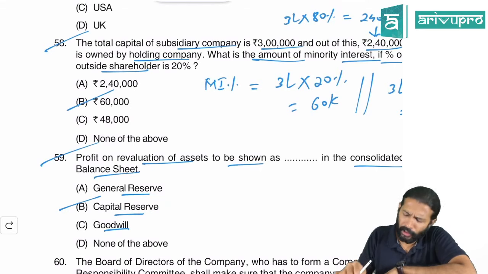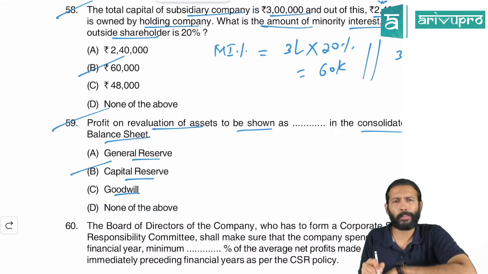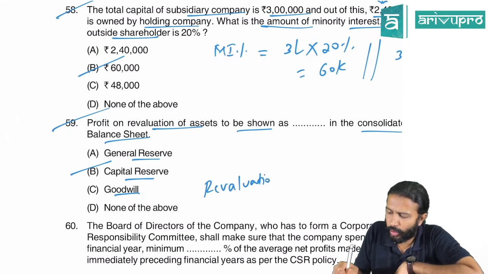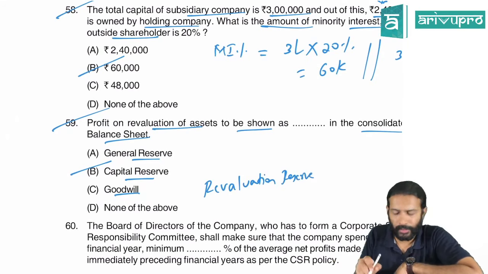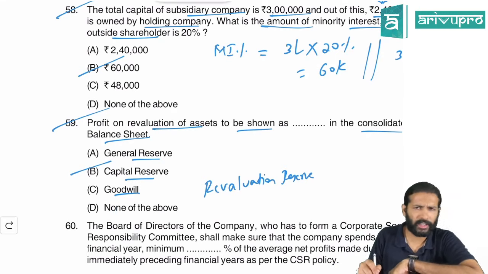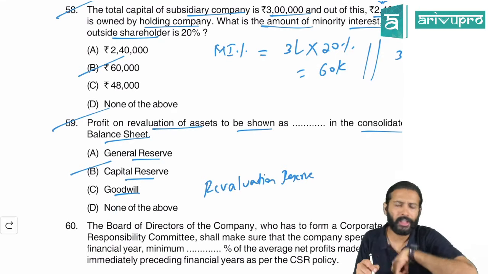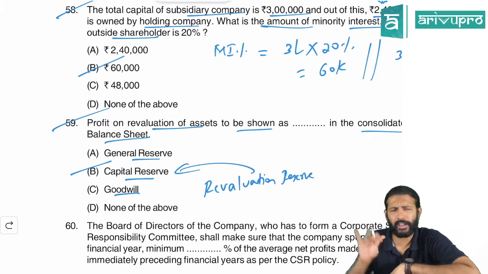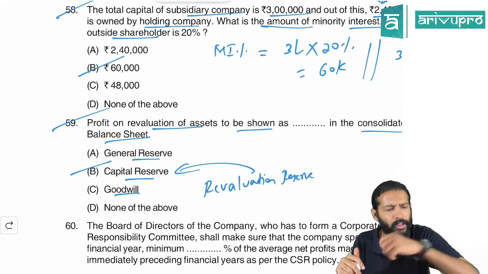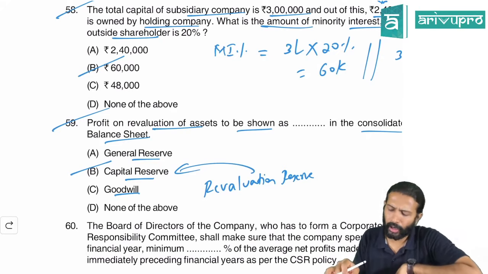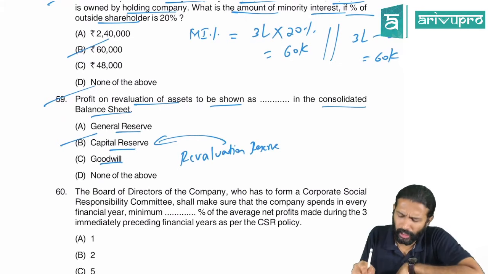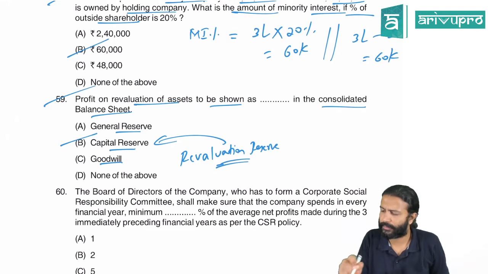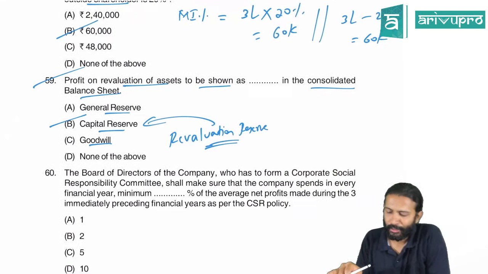So if I was the evaluator, even if you select D, marks should be given, because that goes to a specific reserve known as revaluation reserve. So even if students select none of the above, they should have been given marks, according to me. But revaluation reserve is also a capital reserve. So in that opinion, even the guidance answer I wouldn't say is wrong. So B for Bengaluru can also be selected. But in my opinion, none of the above would have been a better one, because it goes to revaluation reserve. But this is fine. This is somewhat acceptable in my view.